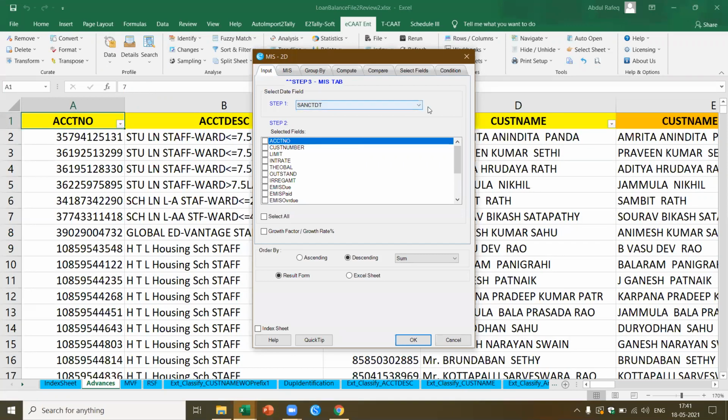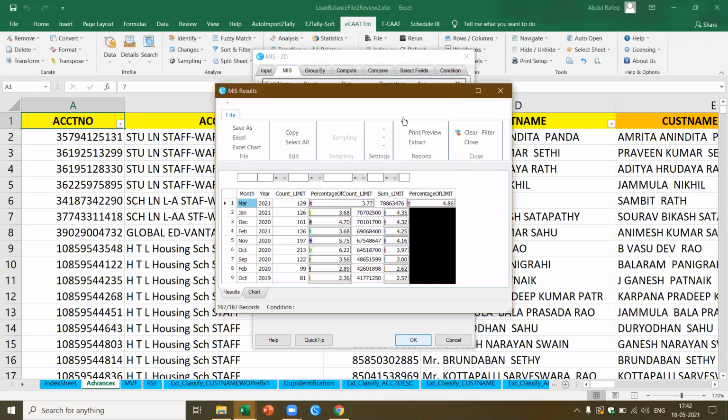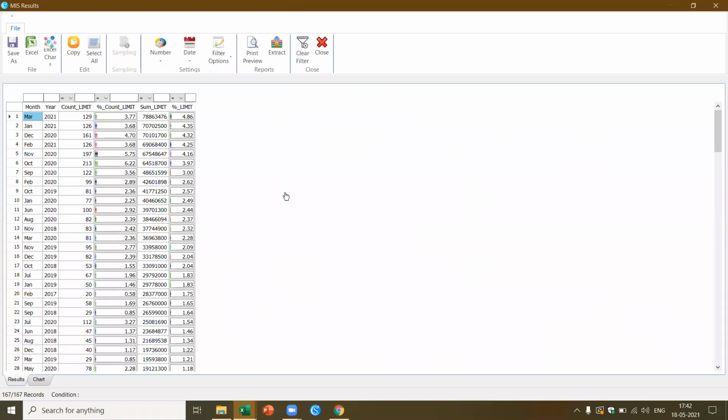Now here, I pick sanction date, which is already picked up by default. I want it based on the limit. Now it tells me there are different types of statistics you can get. You can get day of the year, day of the week, month. I want to get it based on the month. So I say month, which means this will compute for all the sanction dates which are there. Month-wise, it will give me the count and the sum. So in a jiffy, we got the result. If you see here, I got all the results for this particular period, which means what is the month, what is the year, and what is the count of loans which have been given.